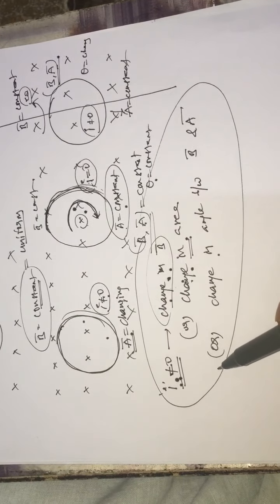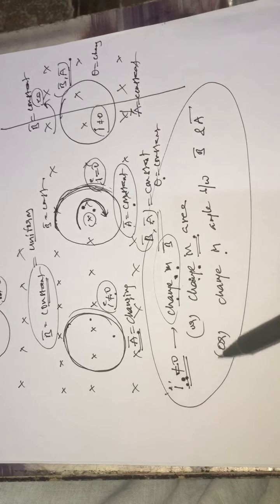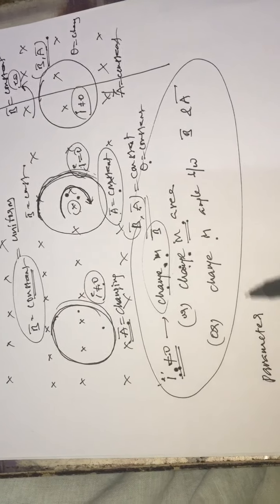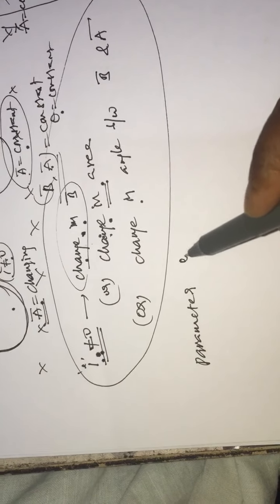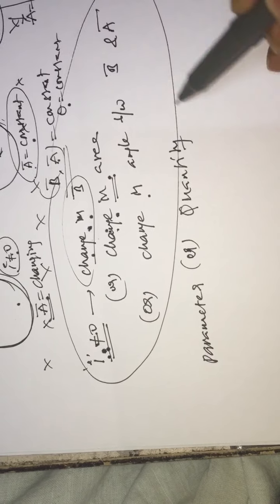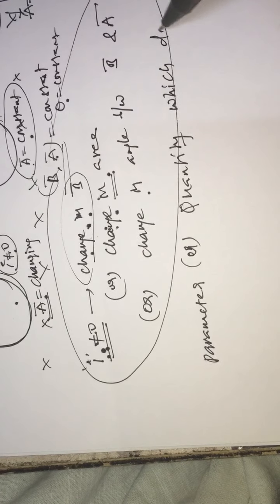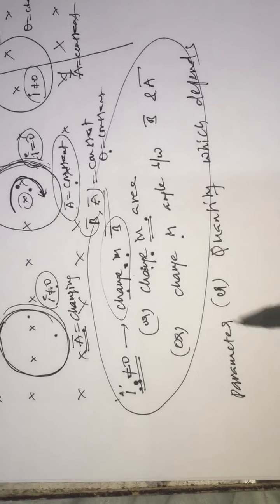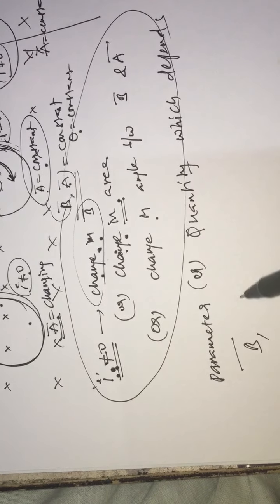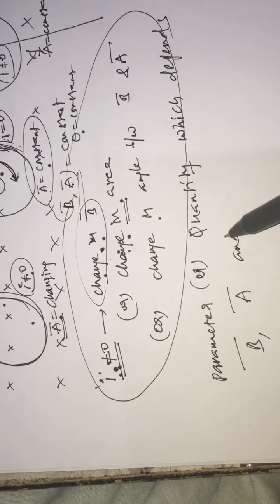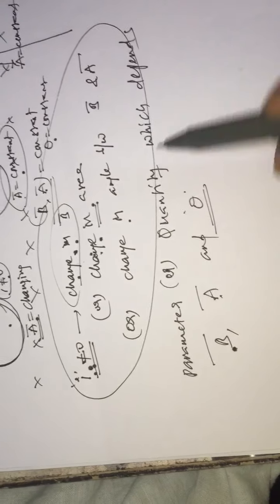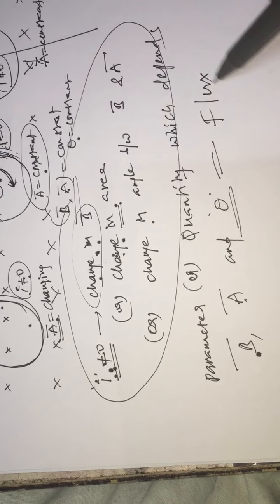And one of the very important concepts which we need to remember is the parameter or quantity which depends on the magnetic field induction B, the area vector, and the angle between the area vector and the magnetic field induction. That is magnetic flux.